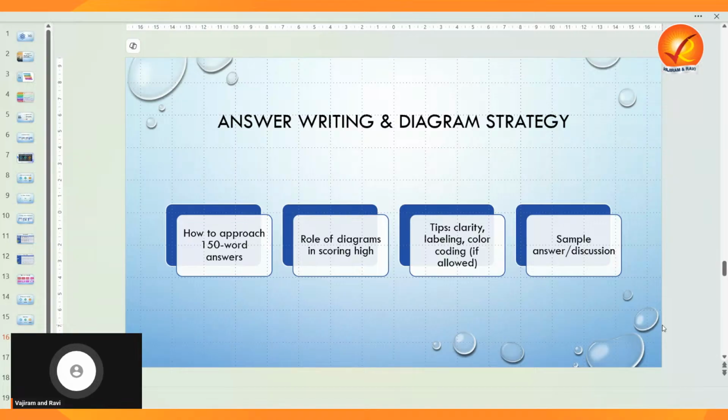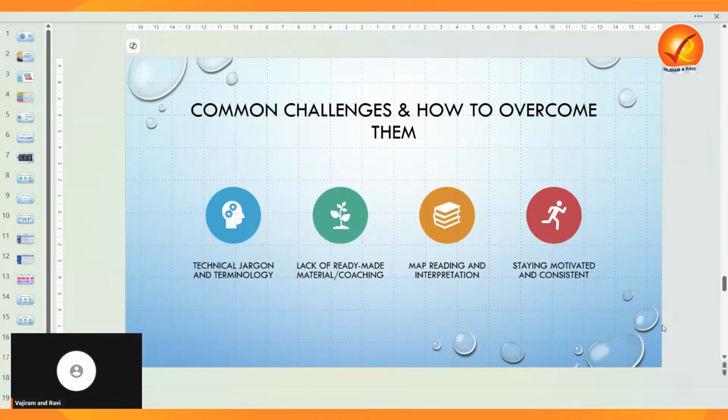Okay, so despite a solid plan, you may face some common challenges. Let us address those. One is that you might struggle with the technical jargon. Why technical jargon? Because geology is a new subject, and most of the words, whether mineral words, rock words, area words or formations, are new. So you will be coming across technical jargon. How can you overcome it?